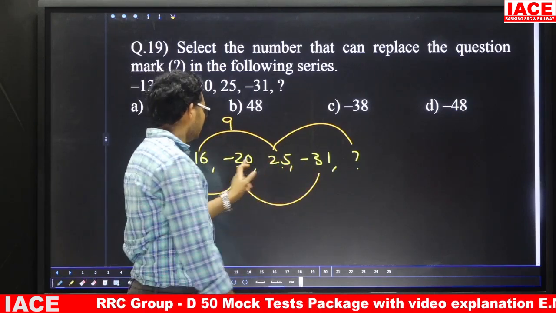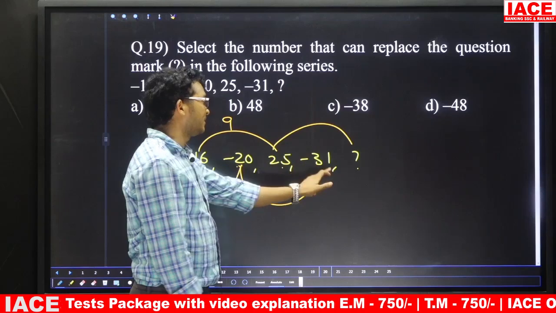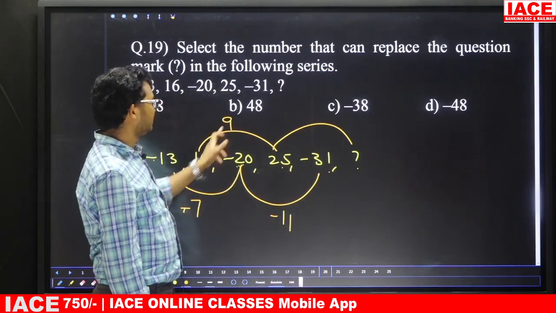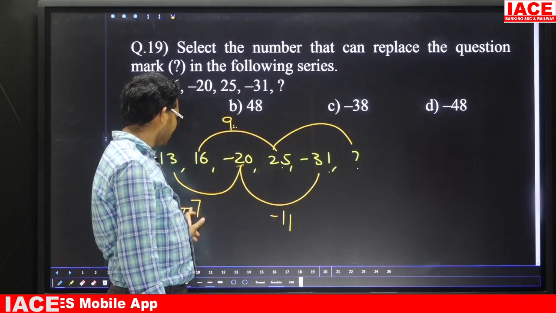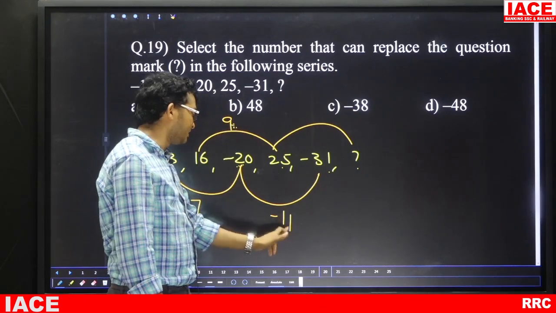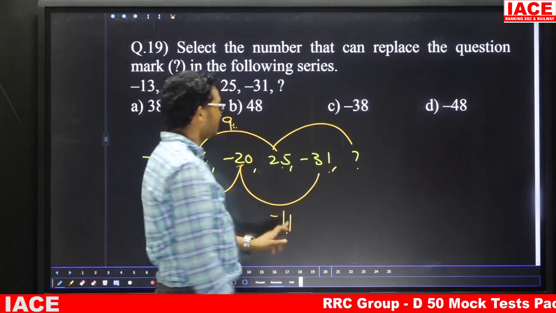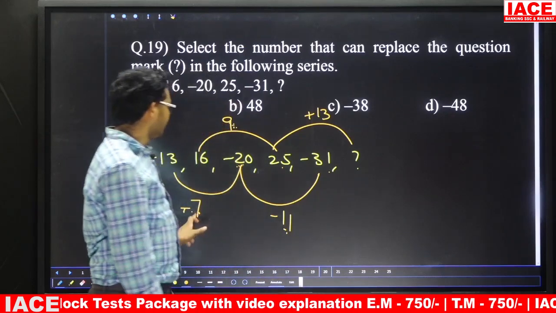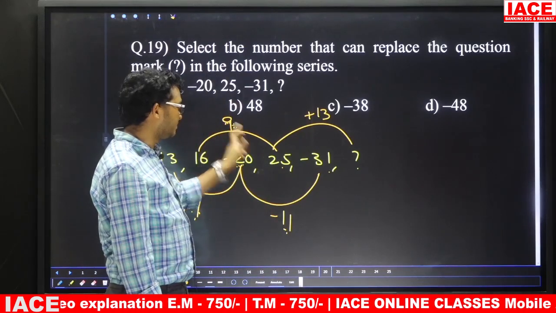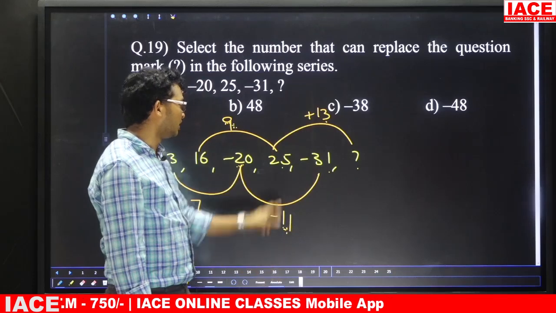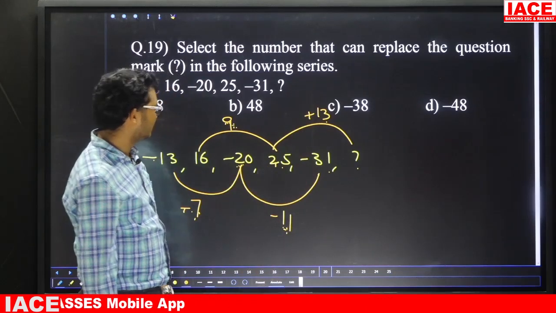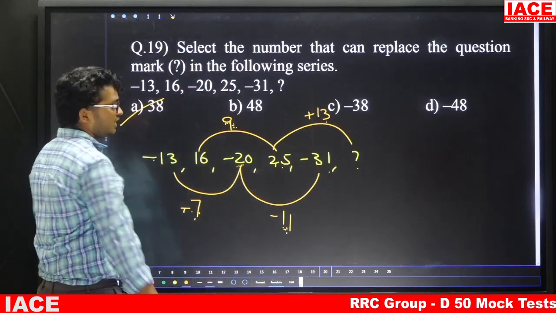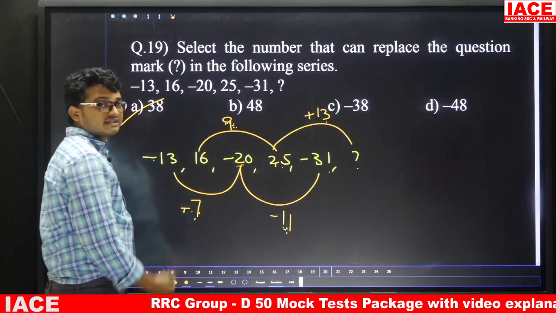Next minus 31 minus minus 20, that means second number minus first number, here minus 11. Minus 7, next 9, next one is 11. 7, 9, 11, next one is 13. 7, next time 7 plus 2 is 9, 9 plus 2 is 11, 11 plus 2 is 13. Now 25 plus 13, total is 38, 38 is the answer. So the answer is option A. So question number 19, the answer is option A.